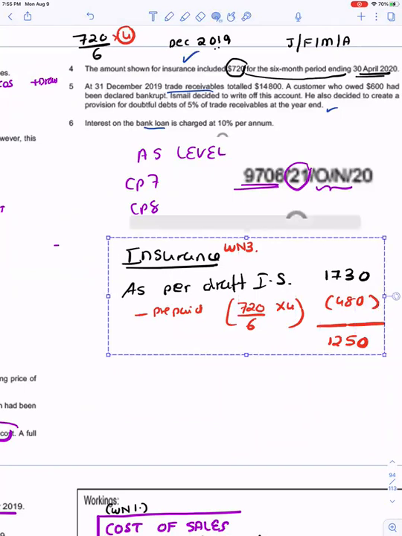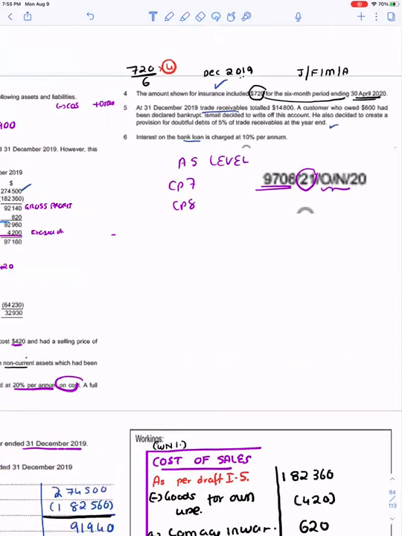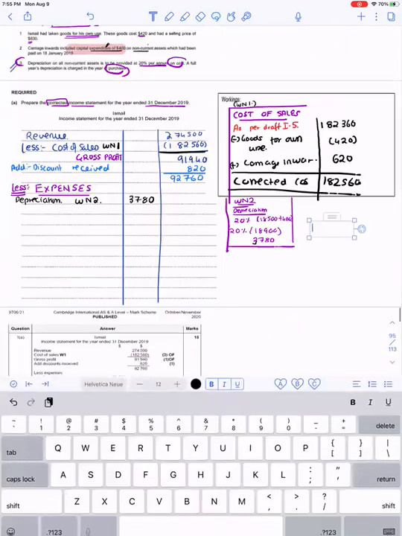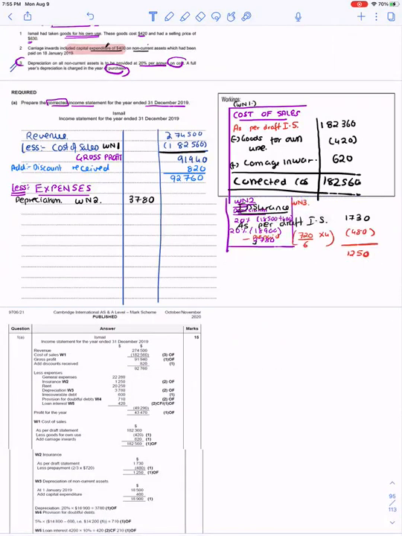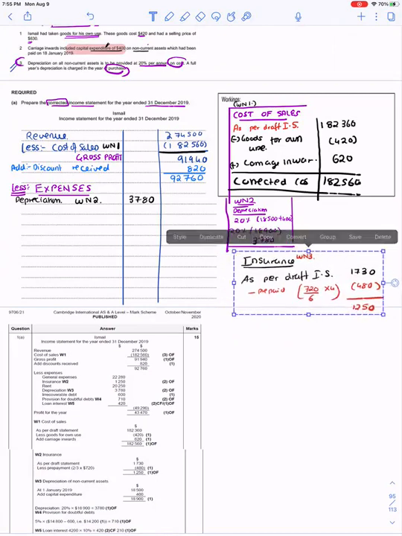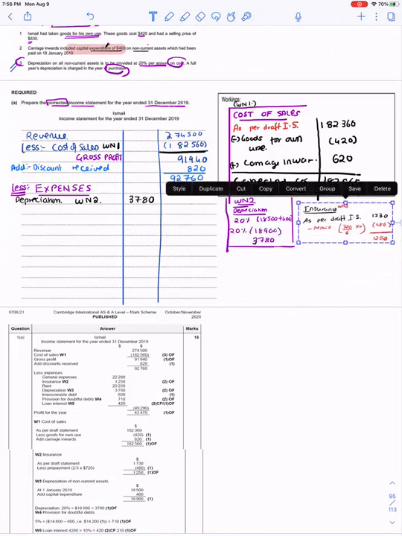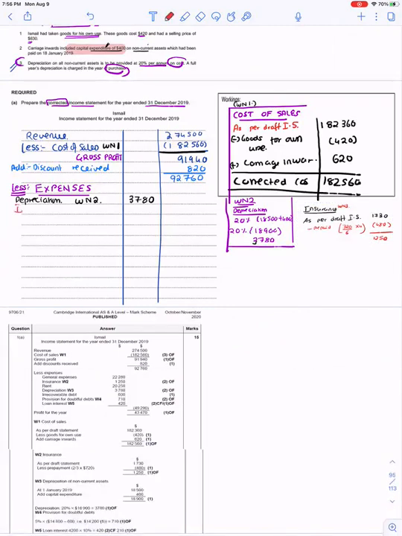This is my working note number 3. What is my amount for insurance? 1250.